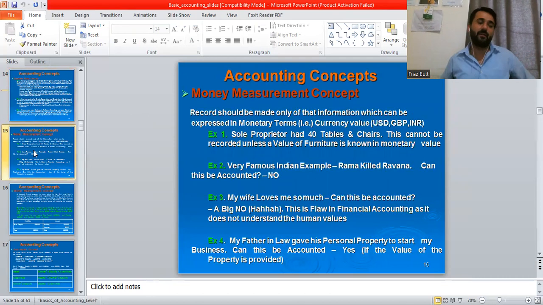Okay, then move to slide number 15. Money measurement concept. As its name suggests, only those figures which can be converted into USD, GBP, which is Great Britain pound, INR, Indian rupee, or PKR will be measured. Whenever I use the word accounting, it means books of accounting.